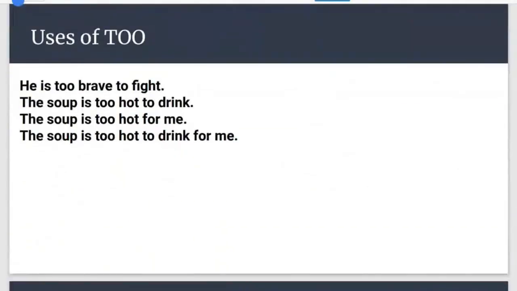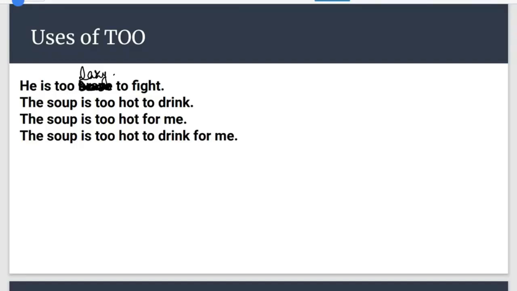Now we will be talking about uses of too. This is very important. Mostly we get confused with the uses of too, so we need to solve it very carefully. Enough. Sandeep, come out with enough. We have left enough now. Now we are talking about too. Now let's see where we need to use too.